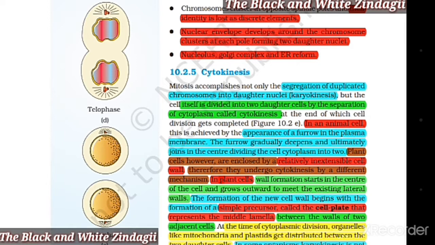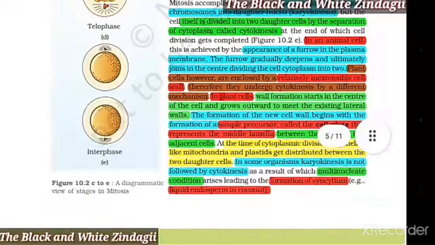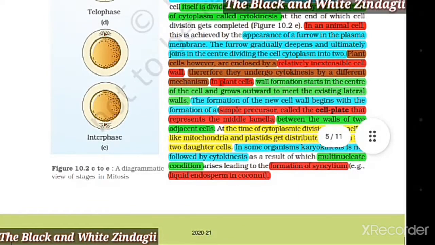Plant cells, however, are enclosed by a relatively inextensible cell wall. Therefore, they undergo cytokinesis by a different mechanism. In plant cells, wall formation starts in the center of the cell and grows outward to meet the existing lateral walls. The formation of the new cell wall begins with the formation of a simple precursor called the cell plate that represents the middle lamella between the walls of two adjacent cells. At the time of the cytoplasmic division, organelles like mitochondria and plastids get distributed between the two daughter cells.